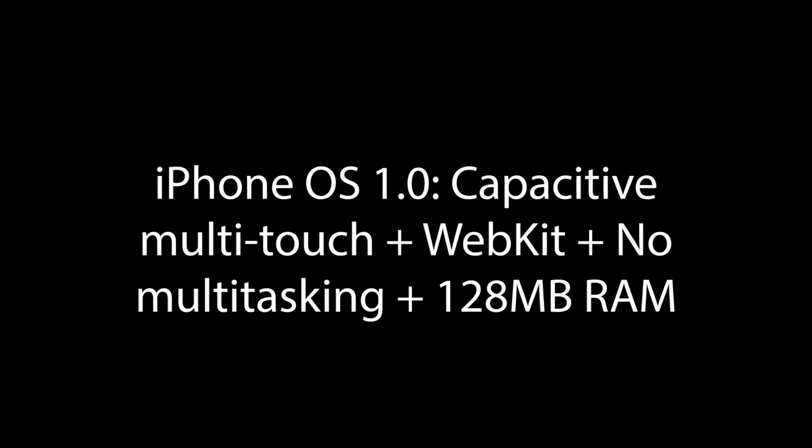The initial iPhone OS 1.0 featured a revolutionary multi-touch interface implemented through a capacitive touchscreen and sophisticated gesture recognition algorithms, but lacked fundamental capabilities like multitasking due to RAM limitations, 128 MB, and battery conservation requirements.